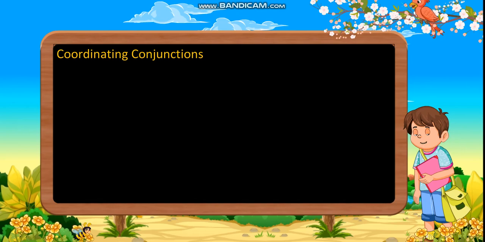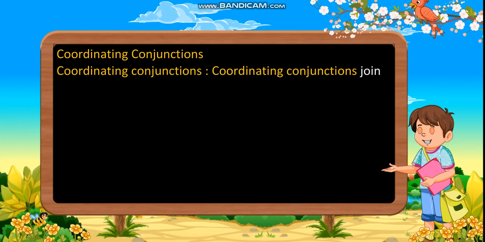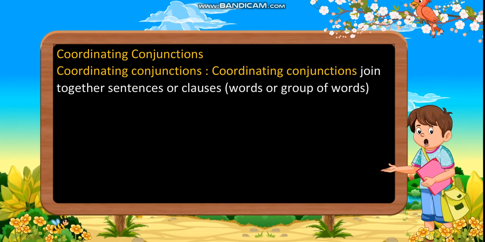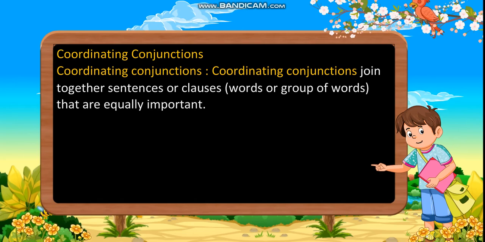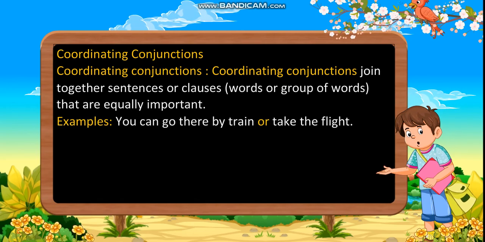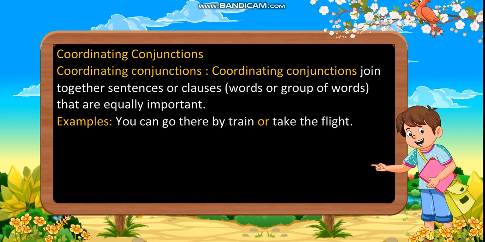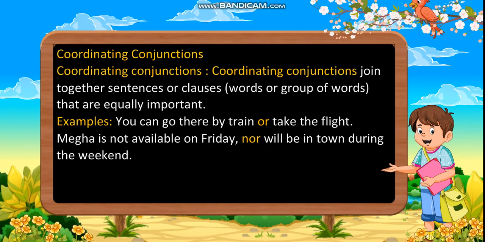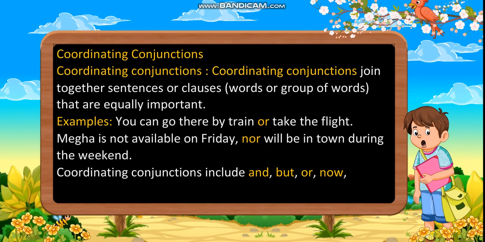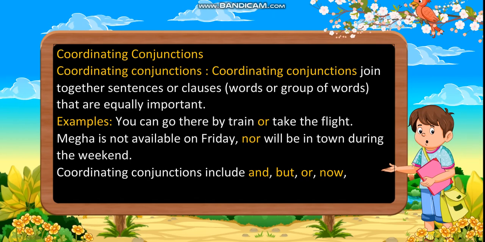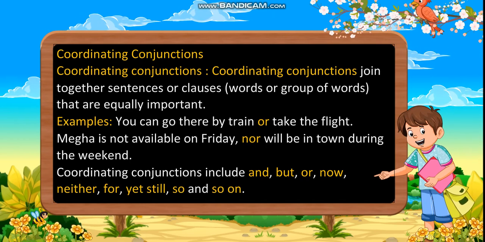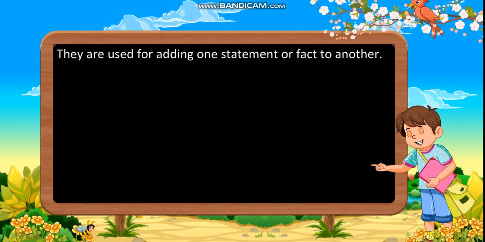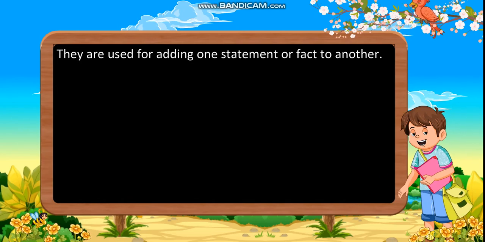Coordinating conjunctions. Coordinating conjunctions join together sentences or clauses, words or groups of words that are equally important. Examples: You can go there by train or take the flight. Megha is not available on Friday, nor will she be in town during the weekend. Coordinating conjunctions include and, but, or, nor, neither, for, yet, still, so, and so on. They are used for adding one statement or fact to another.